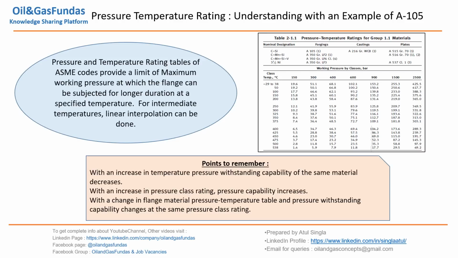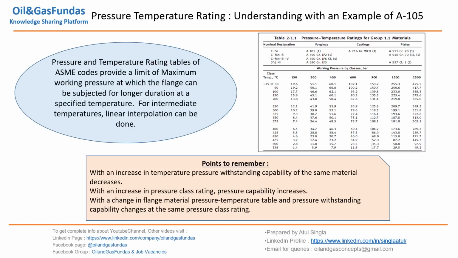Now, as we have discussed in the previous slide, for a particular carbon steel, we have to refer to the forging material of the flange to get the PT rating table. This is given in ASME 16.5. If you see, this is the temperature range, this is the class, and this is the maximum working pressure which a material can withstand. We are planning to design a material to withstand this up to a particular temperature in a particular class.